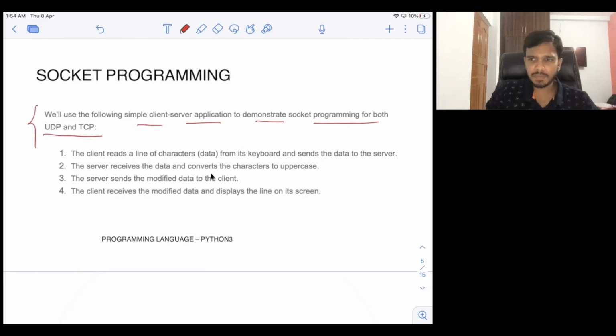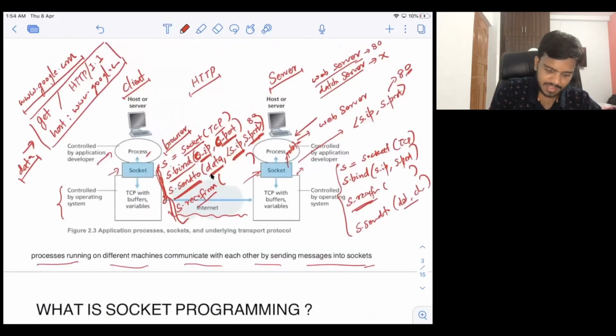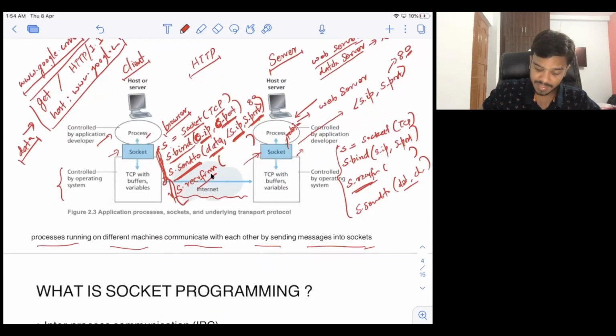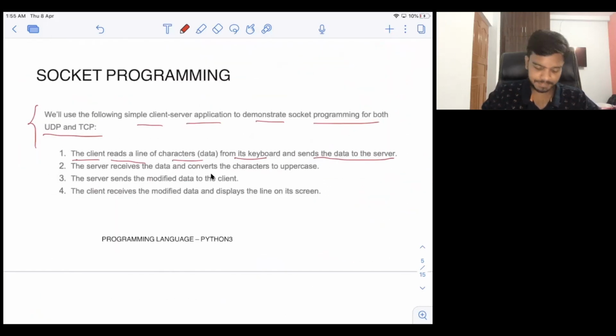This is a very simple client server program here. What the client will do is read a line of characters or data from the keyboard and send the data to the server. So of course, on the client side, it will take input from the user. You input some data, and whatever data you input, it will take that data and send it to the server. In the earlier example, the data was quite different, like the browser was the client, right? But here we will be writing the client from our own side.